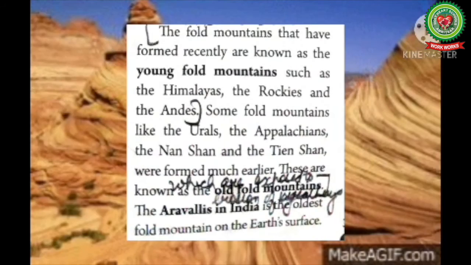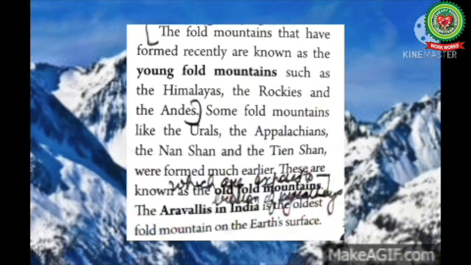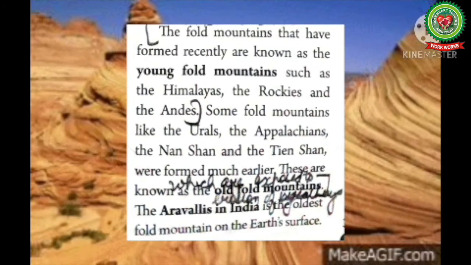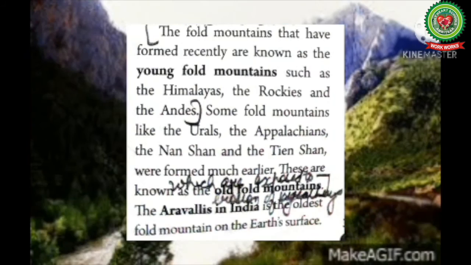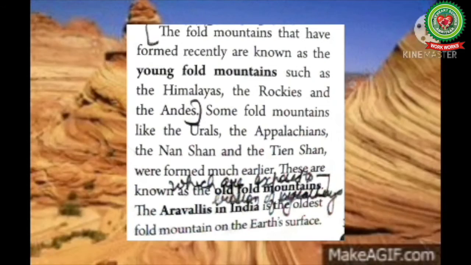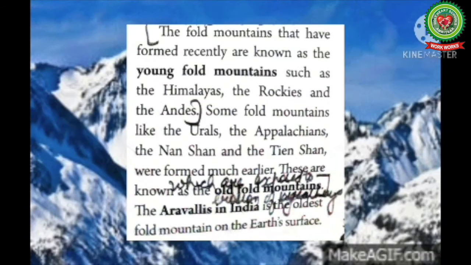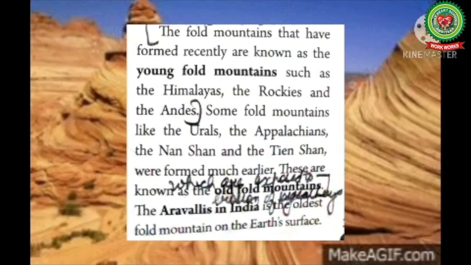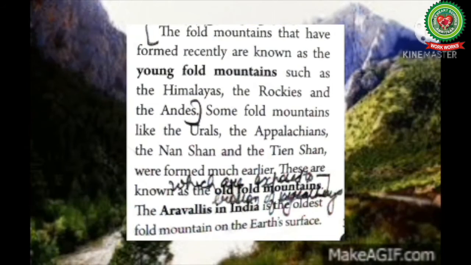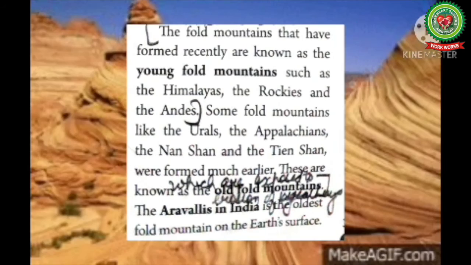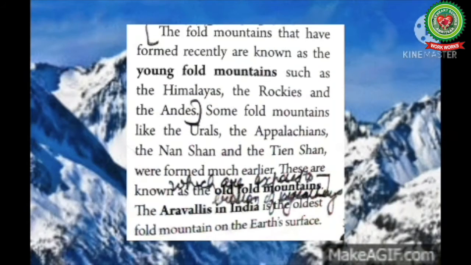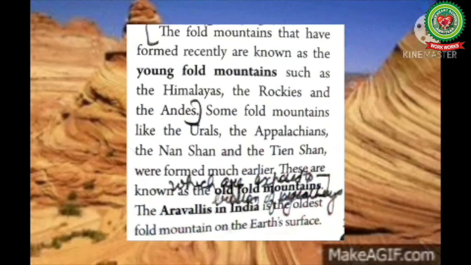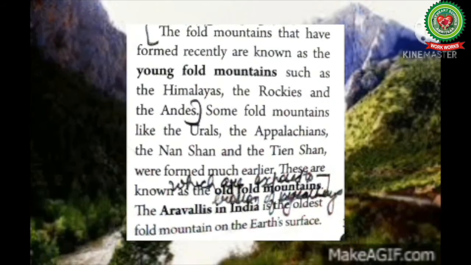The fold mountains that have formed recently are known as young fold mountains, such as the Himalayas, the Rockies, the Andes, and some fold mountains like the Ural, the Appalachians, and the Nanshan and Tian Shan were formed much earlier. These are known as old fold mountains. Young fold mountains are still rising and they have conical peaks, while old fold mountains are more exposed to the agents of weathering and have rounded peaks. The Aravallis in India are the oldest fold mountains on the earth's surface.